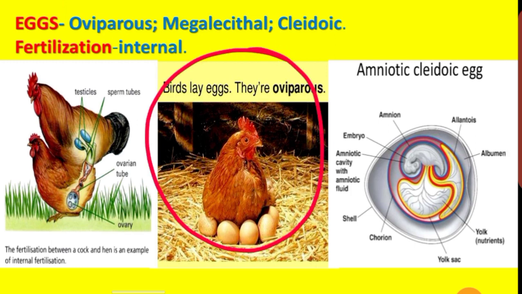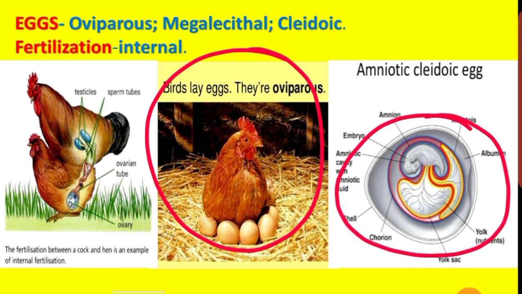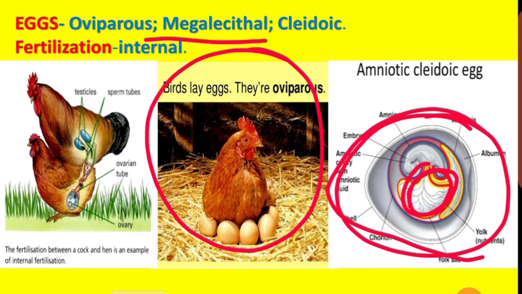Next, they are oviparous. Birds are oviparous because they lay eggs. Megalecithal egg, because it is laid in the external environment, so the developing embryo needs more food to grow. So it contains a large amount of yolk inside it. When the egg is laid on land, the embryo growing inside needs food. Since more food is stored for the embryo, we call it megalecithal, with more yolk. Cleidoic egg. What is a cleidoic egg? The egg is covered by a calcareous or leathery covering. Let's call it a cleidoic egg.